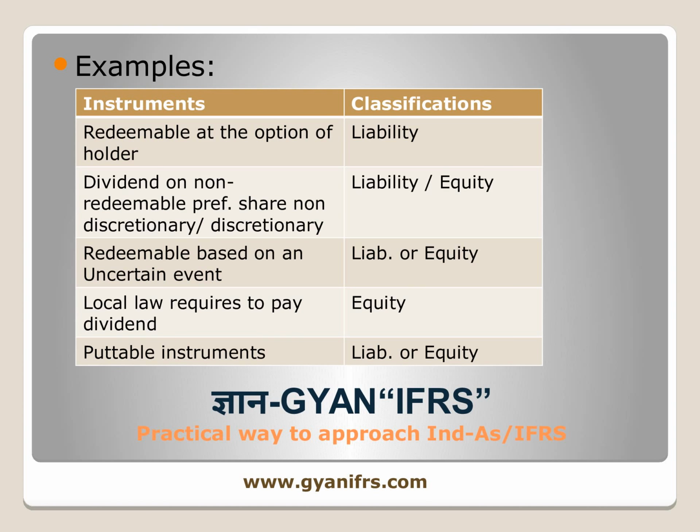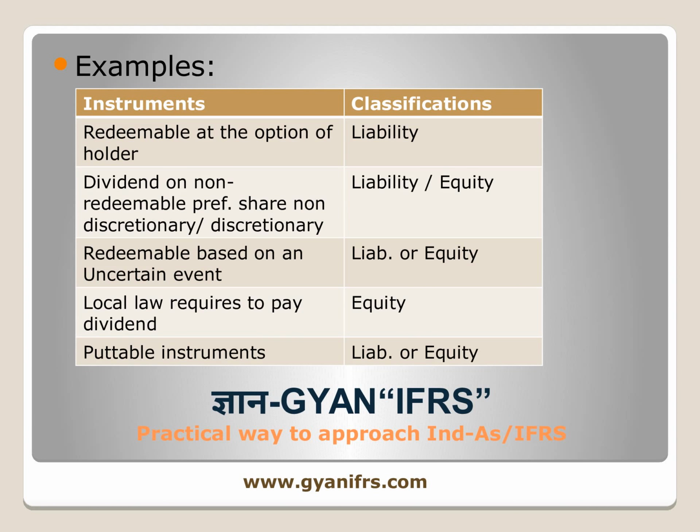Equity, as defined in the standard, is the residual portion of the business. If you settle your liabilities against whatever assets you have, the balancing portion, whatever is the residual part, will be your equity. So equity is something where the holder of the equity instrument will not come and ask for the cash. That's the main bifurcation between equity and liability. Liability is something where the holder of that liability can come and ask for the payment. That is the basic underlying methodology as per the standard.